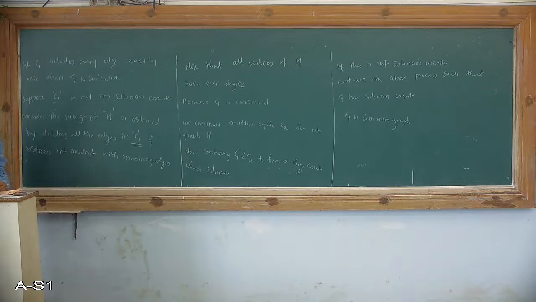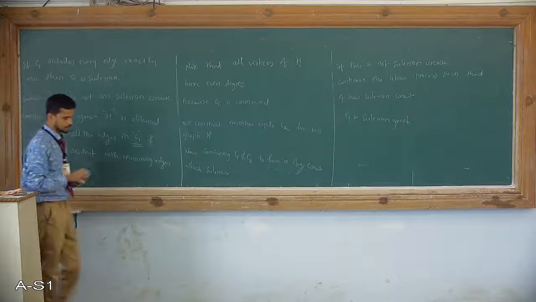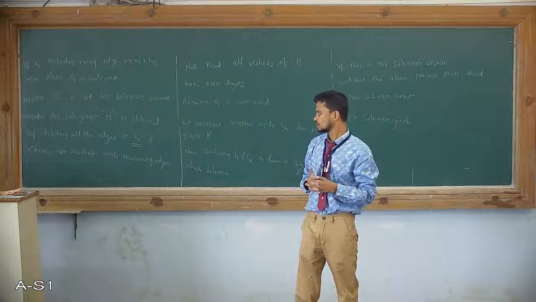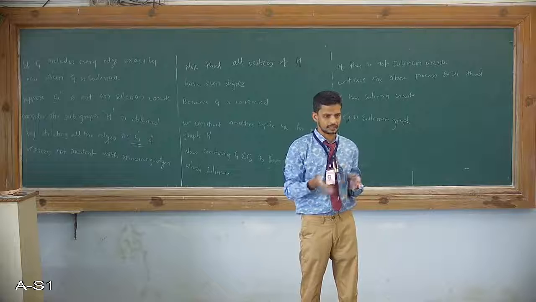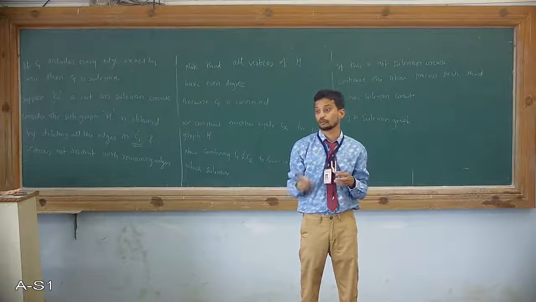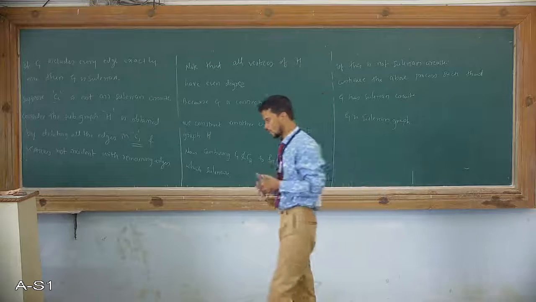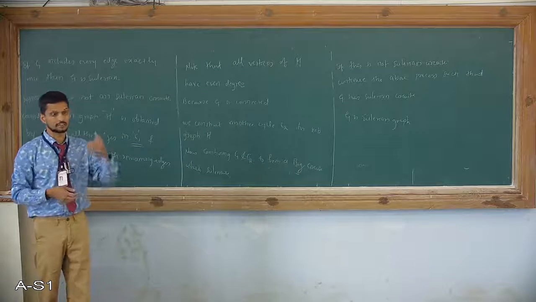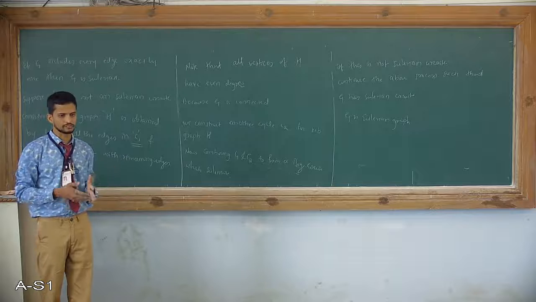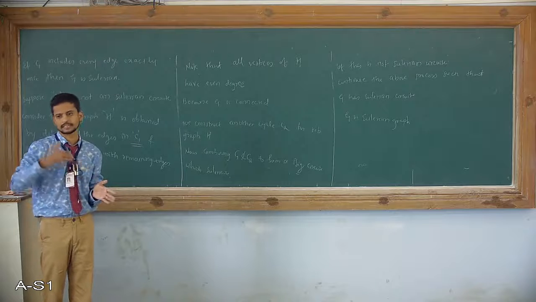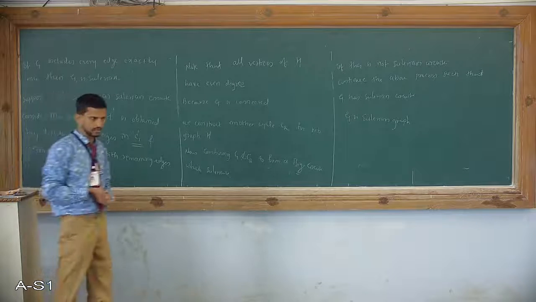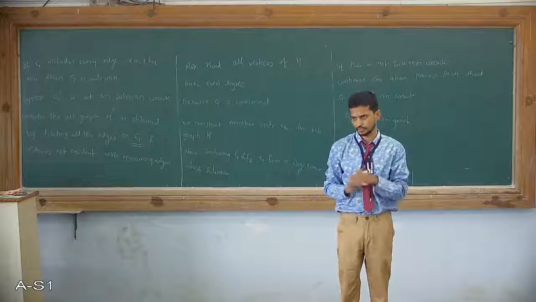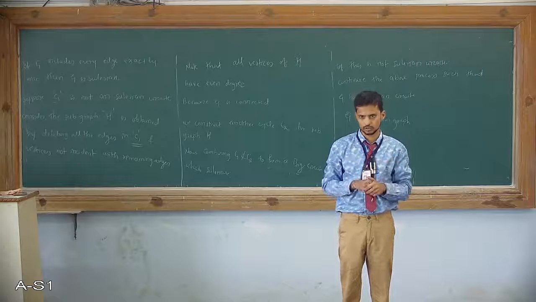In this class we have gone through one basic example based on the Hamiltonian graph and one important theorem called the basic theorem of Eulerian graphs. I call it a basic theorem because it gives a very important property: just by observing a graph, we can conclude whether the graph is Eulerian or not. If G is an Eulerian graph, then definitely the degree of every vertex is even. If the degree of every vertex is even, then obviously we can say it is an Eulerian graph. So this is a very important property we have gone through in this class.